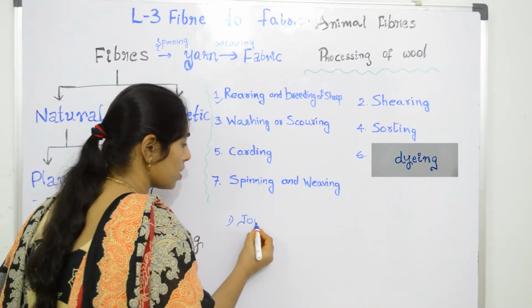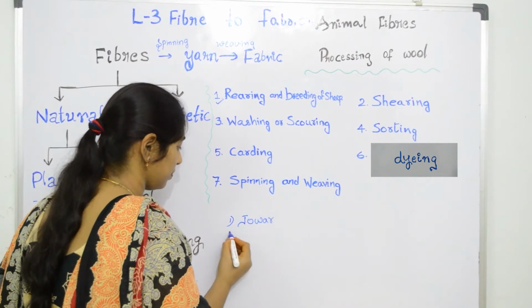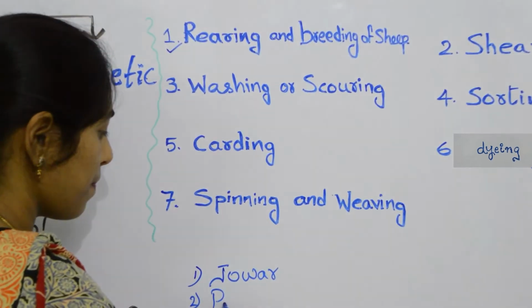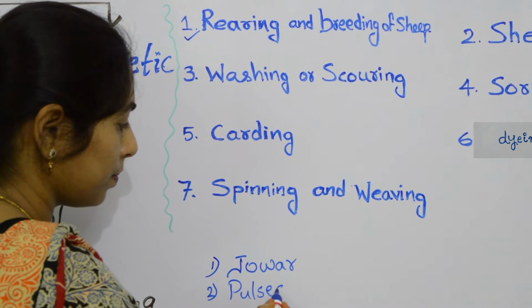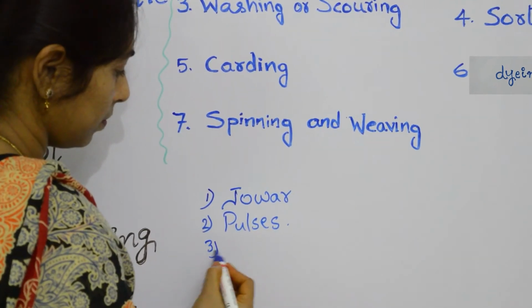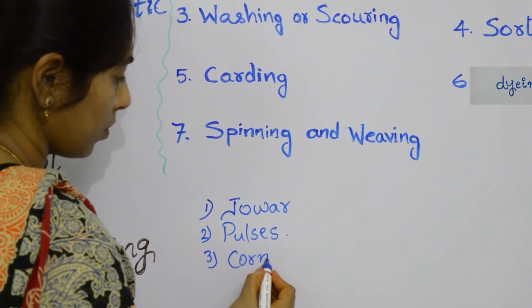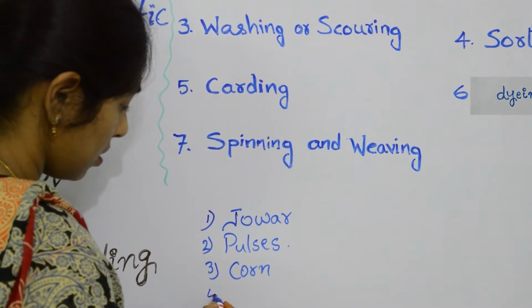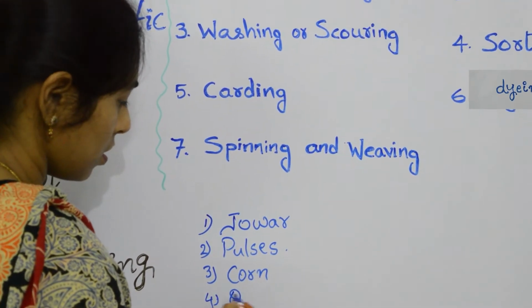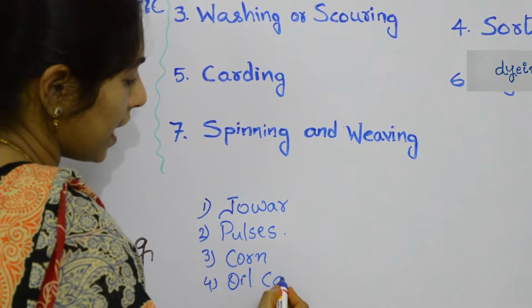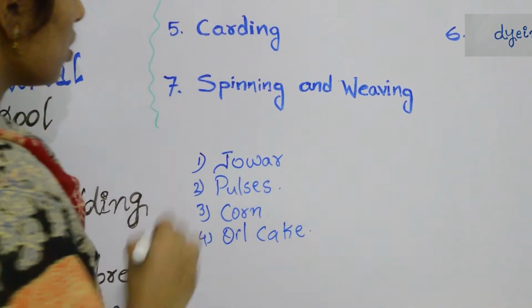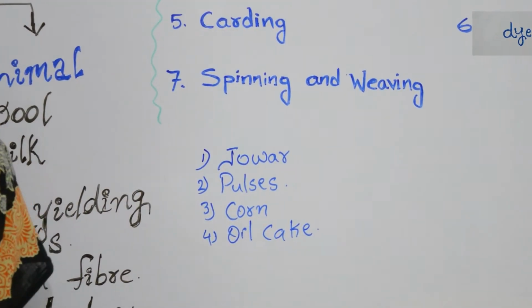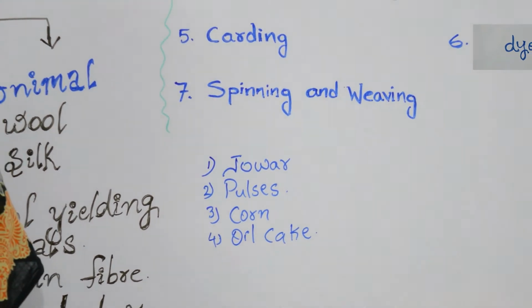It is jowar, pulses, corn, oil cake. So these are the protein rich foods that are given to the sheep.